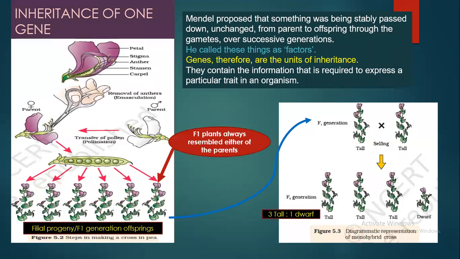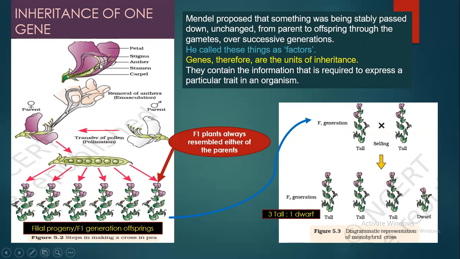Now, inheritance of one gene. What exactly did he do? I already told you that the pea plant was bisexual. That means it has the stamen, and it has the pistil or carpel also. So this is the pistil or carpel, where you can see the stigma, the style, and this bulb-like structure, the ovary, and inside it you can see certain ovules. There are many ovules in it.